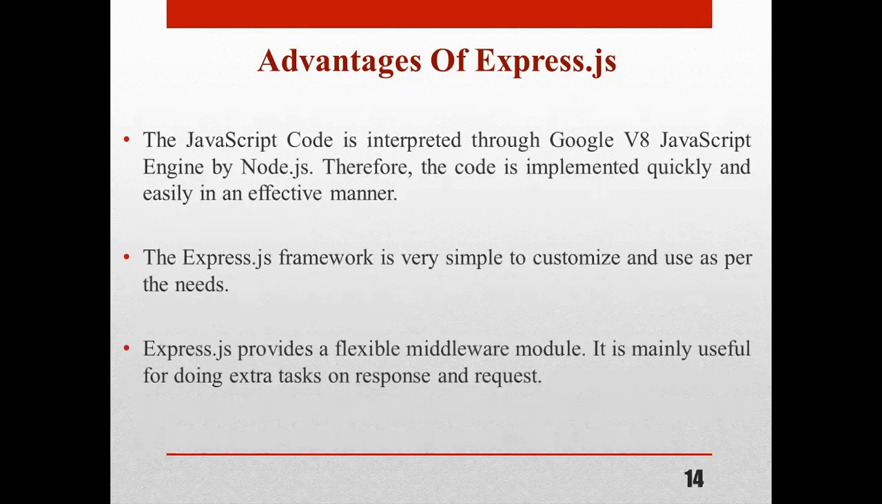Then JavaScript code is interpreted through the Google V8 JavaScript engine by Node.js. Therefore, the code is implemented quickly and easily in an effective manner. We have seen that Node.js uses the Google V8 engine. Then the Express.js framework is very simple to customize and use as per the needs. We can use that framework as per our needs.